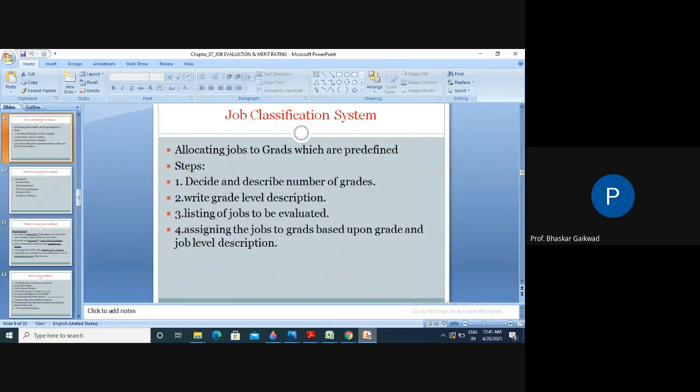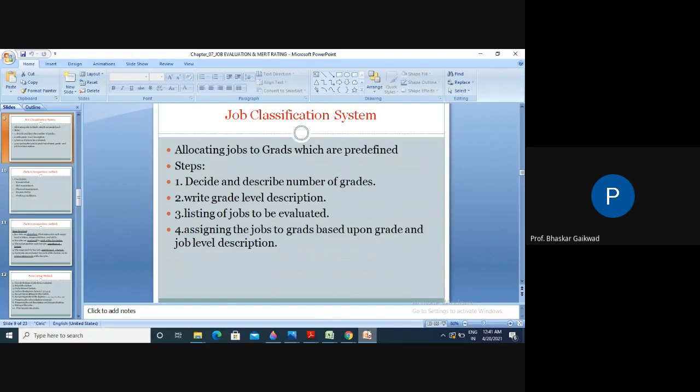Then job classification is there. Allocate the jobs to grades which are predetermined. Grade number one, sometimes it depends upon the surface finish. So 25 microns grade is there, this is supposed to be one. After that, 24 microns grade is supposed to be two, 23 microns grade is like this. As per the requirement, if a surface finish requirement is there, you can give the grade number one, two, three like this. Then write grade level description, micron levels, just as I have told.